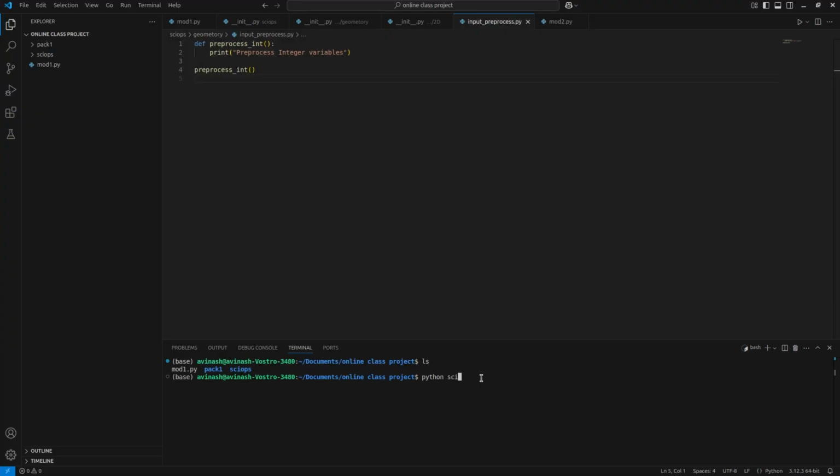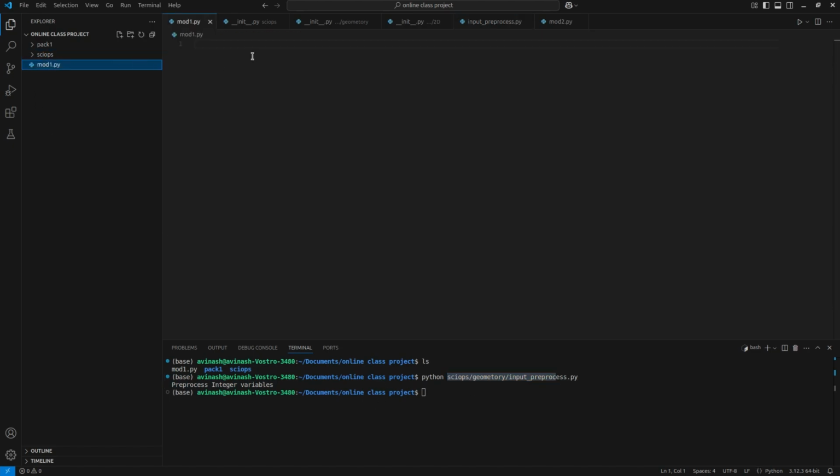Python SciOps, then this is in geometry, you can see here in SciOps, geometry, then input_process.py. I am giving the whole path because I am not in that folder. I have to be in that folder.